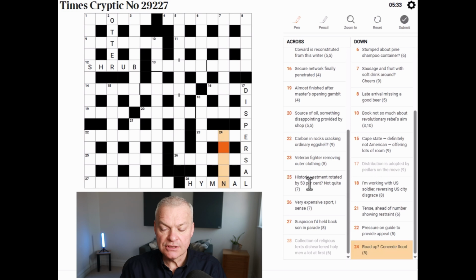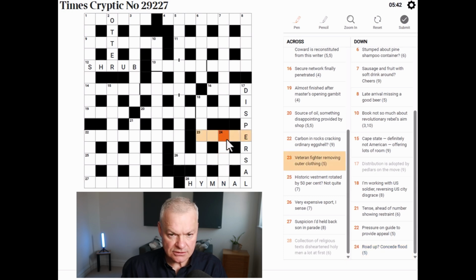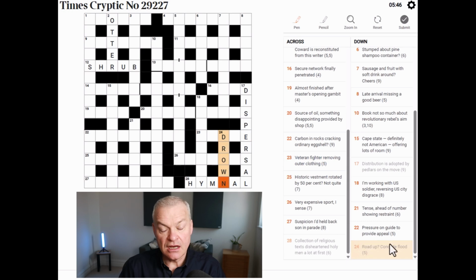Road up, concede, flood. Wow. Yeah, this is drown. So road is RD, the abbreviation, and up is a reversal indicator. Concede is own. That gives drown, which means flood.